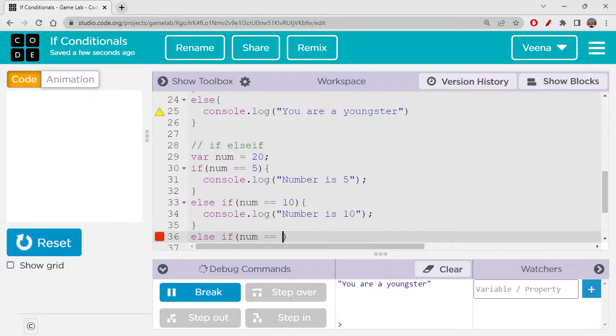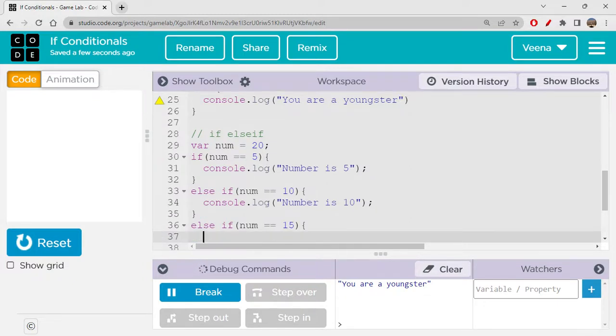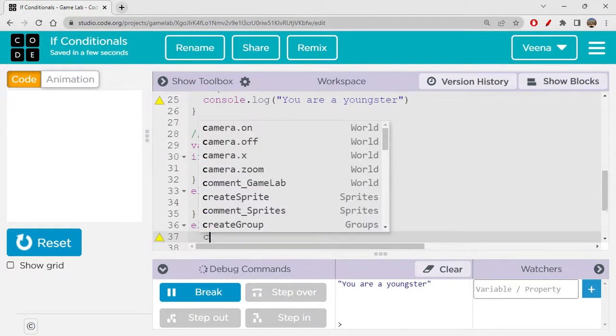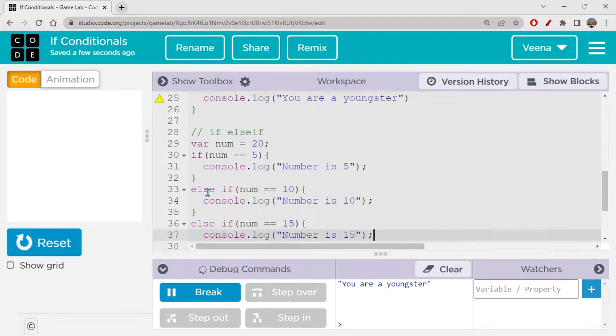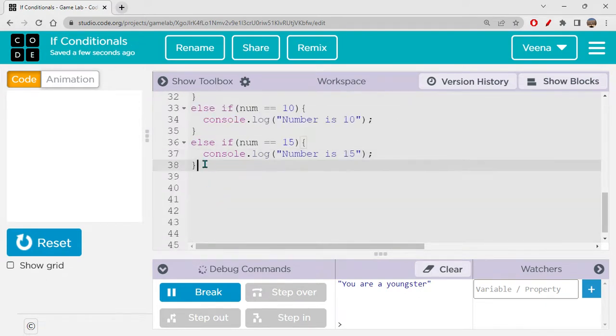If num equal to 15, then I will write console.log number is 15. Okay.